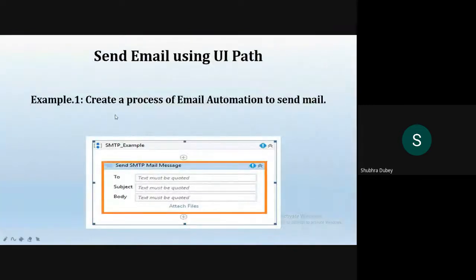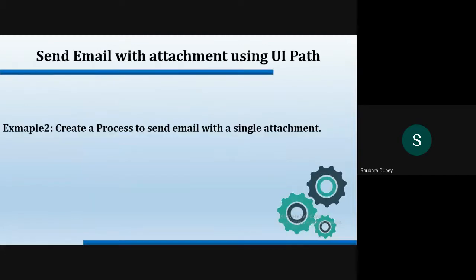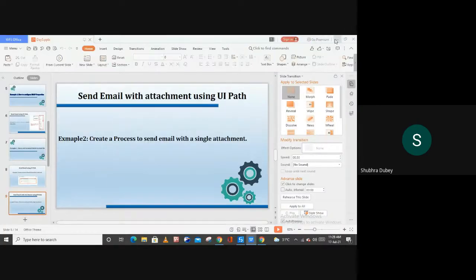So we have just seen how we can create a process of email automation to send mail. Here I have shown you how you can auto reply to all your users. Now the second thing you can do is create a process to send email with a single attachment. Before showing you that example, I'm going to show you one real-time example of this SMTP.